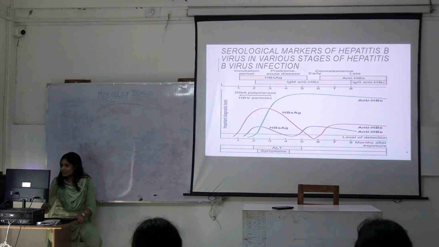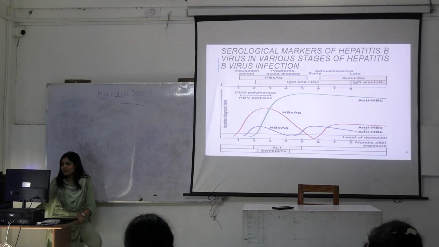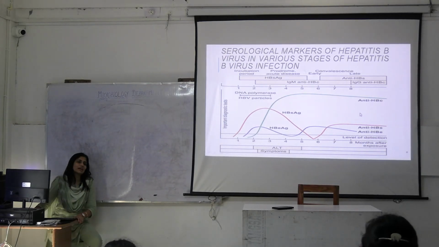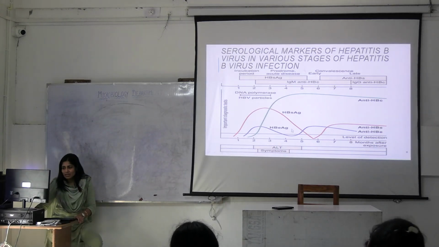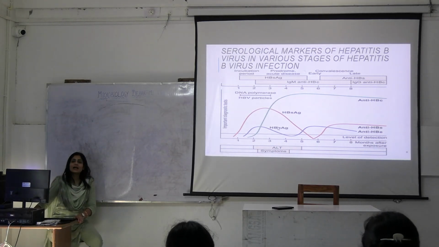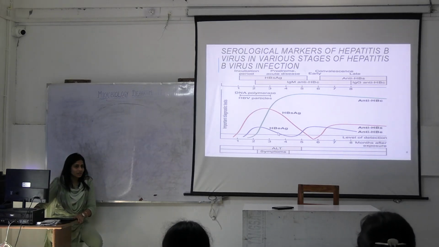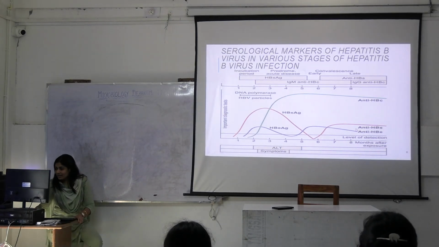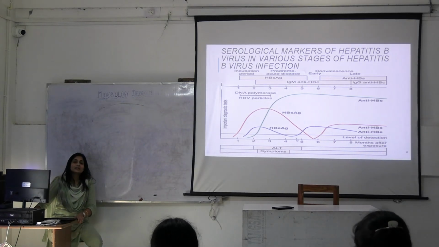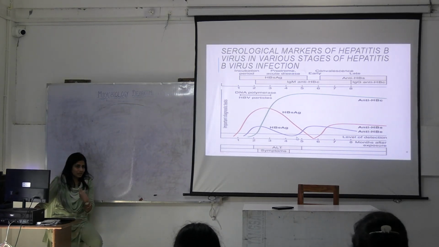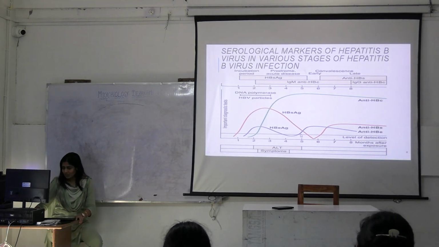So, whenever you see anti-HBs, this means we are talking about recovery or vaccination. Okay? Whenever you see HBe antigen, it means the infection is ongoing. High infectivity. Okay? When anti-HBe antibodies are there, we can say that the person has low infectivity. Okay, it's in the recovery phase. Okay.